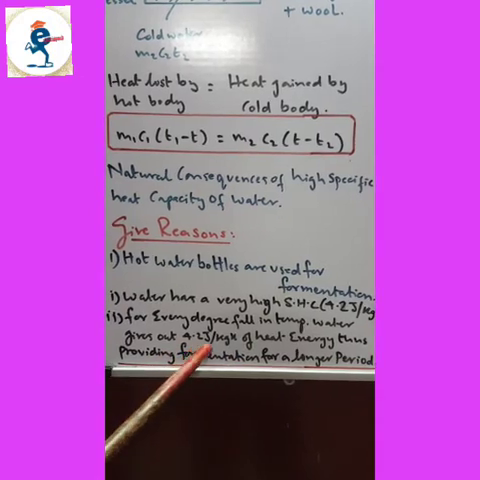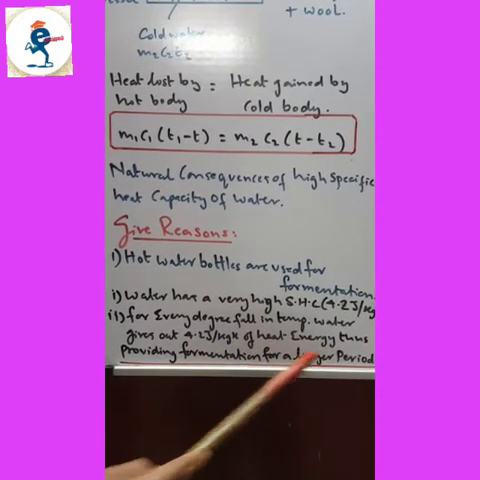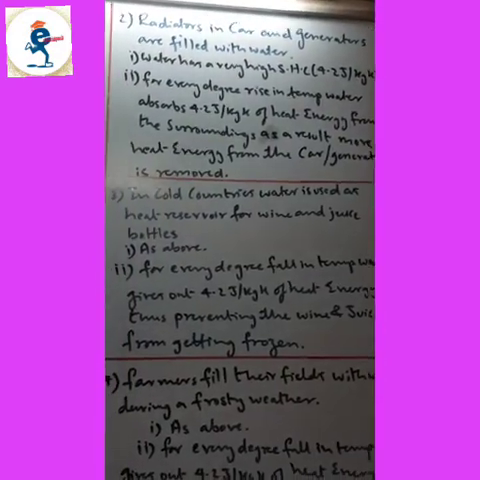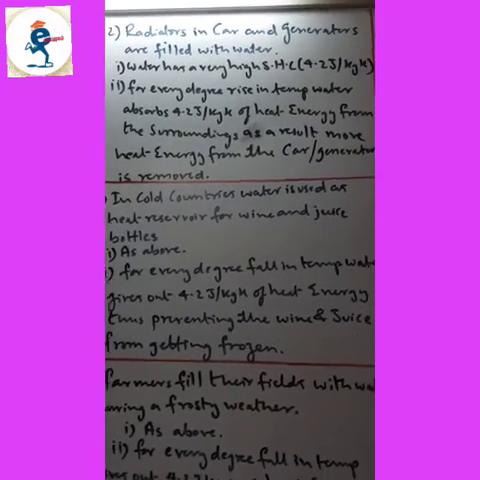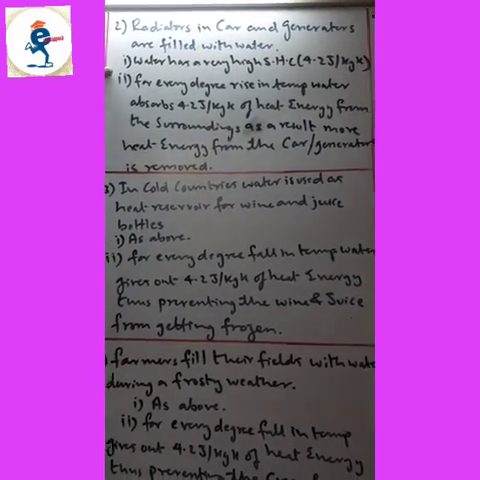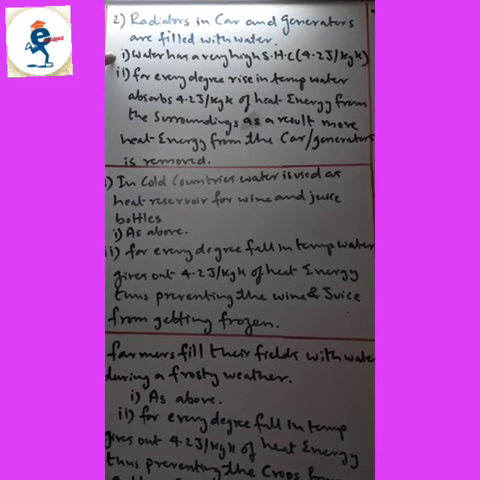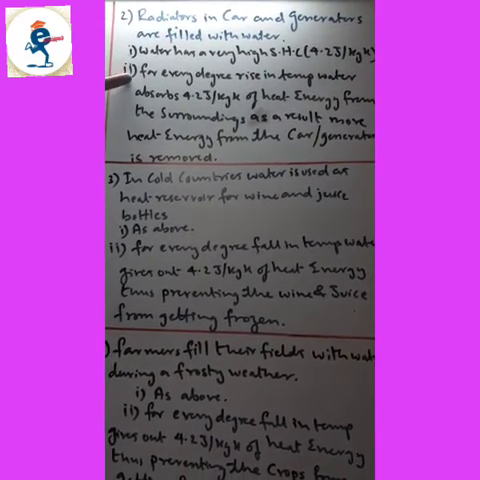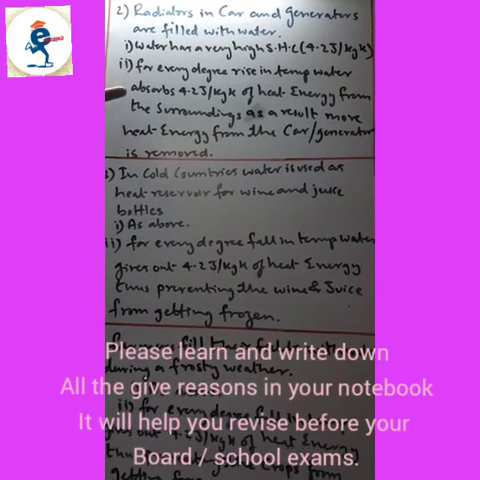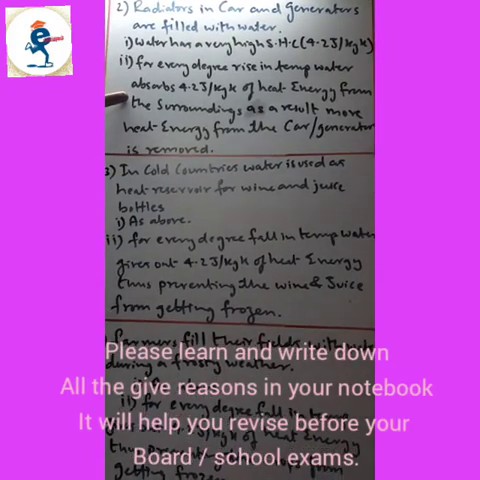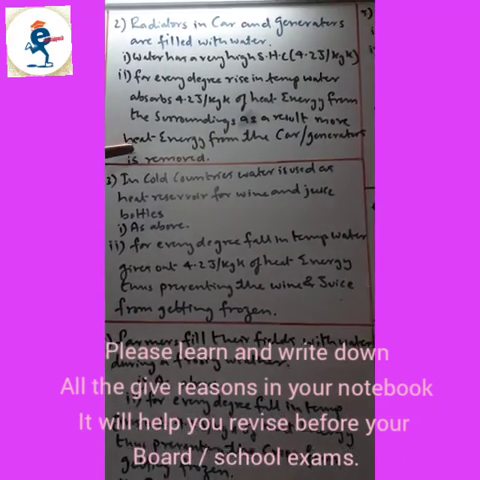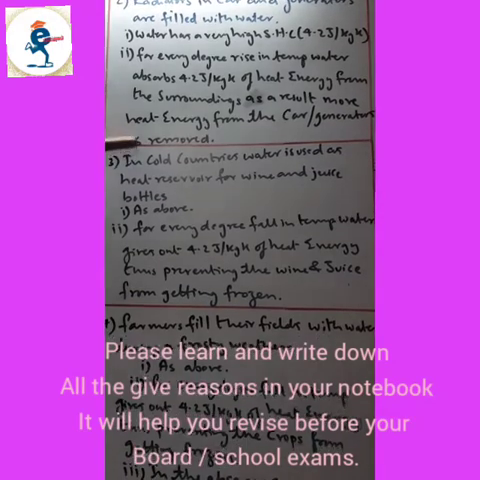Water gives out 4.2 joules per kg Kelvin of heat energy, thus providing fermentation for a longer period. Next, second, radiators in car and generators are filled with water. Water has a very high specific heat capacity. Again, the same point. Every time you are going to use 4.2 joules per kg Kelvin. For every degree rise in temperature, water absorbs 4.2 joules per kg Kelvin of heat energy from the surrounding. As a result, more heat energy from the car generator is removed.